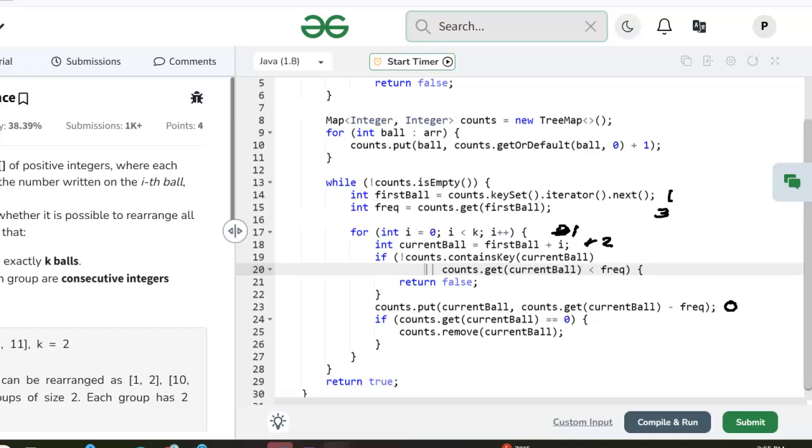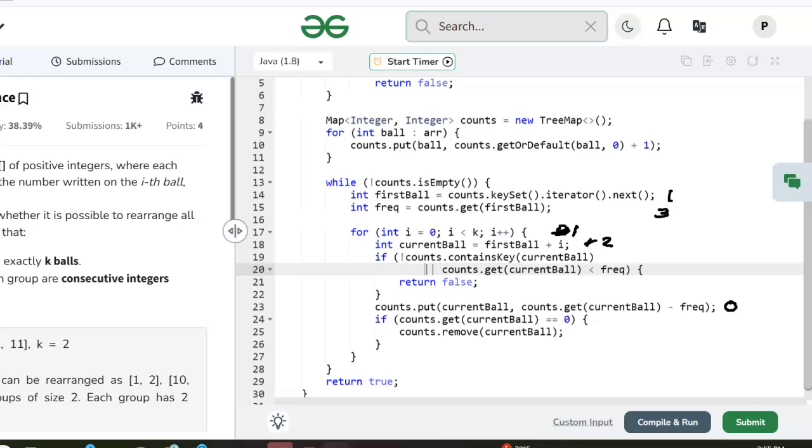If 2 is not in the map, but 2 is in the map, and the count for 2 is also 3, it's not less than frequency, so we don't return false. Instead, we come down here and set the new count for ball number 2 to its current count, 3, minus the frequency, which is 3, which is 0, and then we remove the 2 from the map.